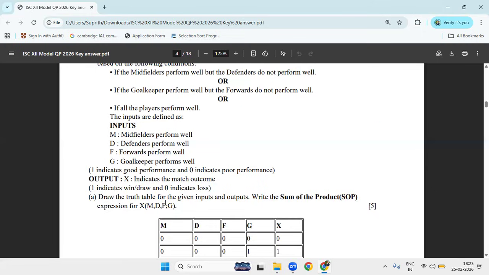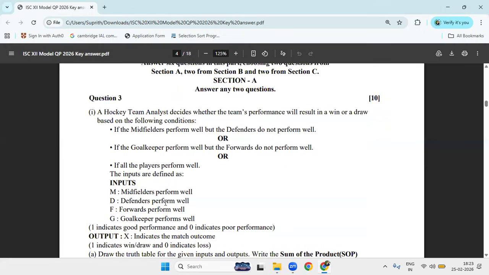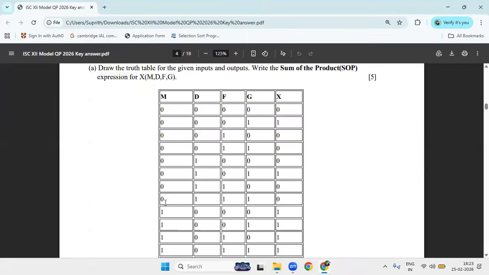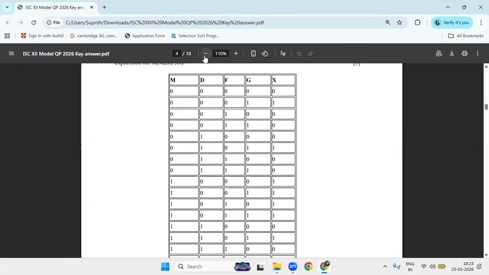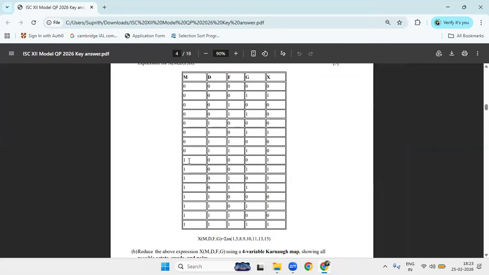And what is the first condition? If the midfielder performs well and the defender does not perform well. Midfielder performing well means M is 1, and defender not performing well means D is 0. So M is 1 and D is 0. You can check wherever M is 1 and D is 0. See here, this one, this one, this one and this one, right? There are four.